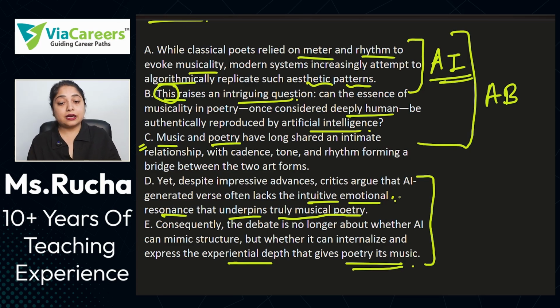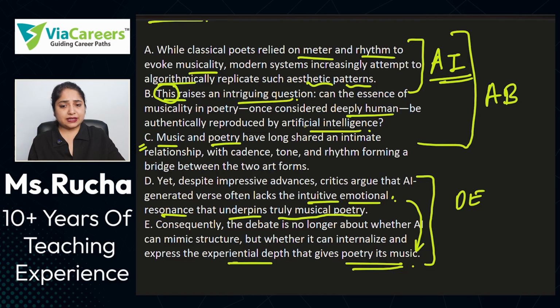And as an elaboration of this, it comes up with another point reiterating that now it is not the question if AI can actually produce music and poetry, it can do that, but whether it can internalize and express the experiential depth that gives poetry its music, right? So D and E also come together.